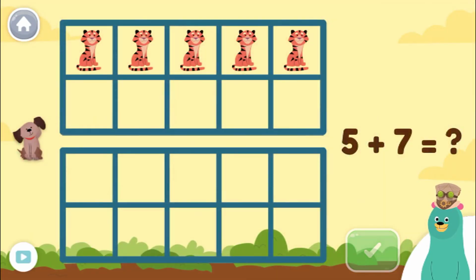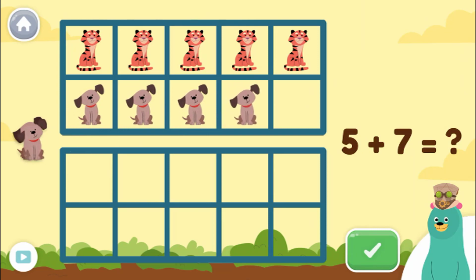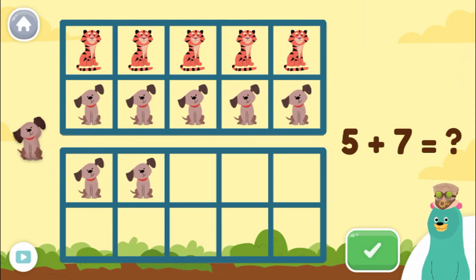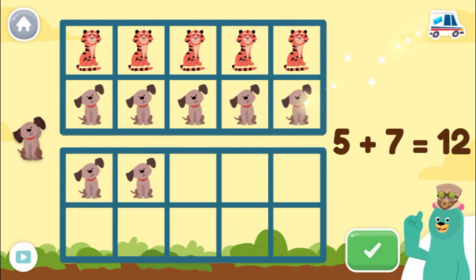Let's do some addition. Use the 10 frames to show 5 plus 7. Awesome! 5 plus 7 equals 12. 10 plus 2 also equals 12.